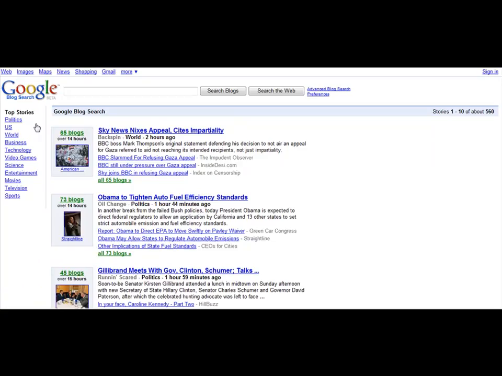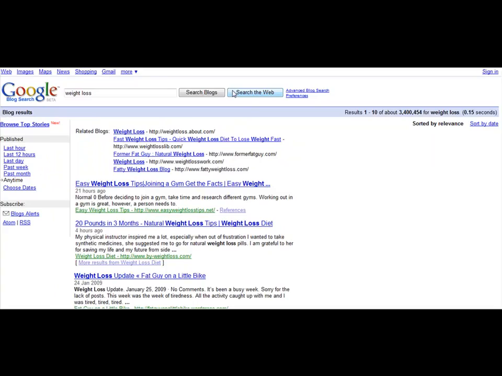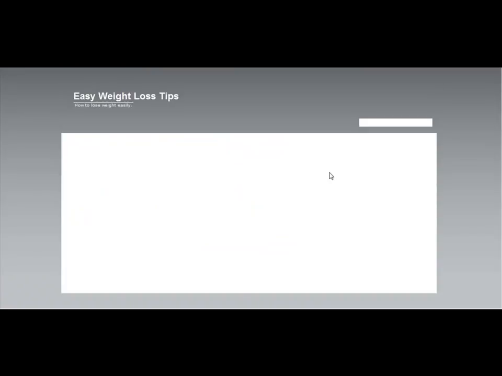And then we're going to click up here and type in a keyword related to the niche. I'm going to step outside the niche I've been promoting in this series, and we're just going to say, let's talk about weight loss. Then we're just going to click on search blogs. This is going to function just like the Google search engine, but it's going to pull up weight loss blogs. So you see here this blog called easyweightlostips.net comes up.